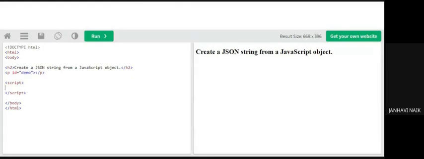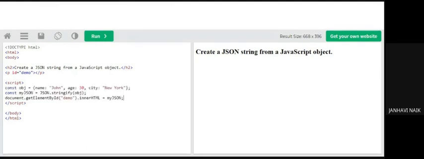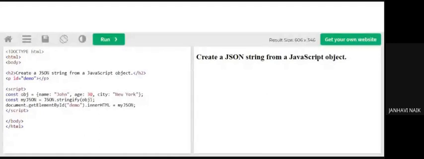In between the script, I have declared a constant whose name is obj, with name John, age 30, city New York. Then a constant myJSON, using the function JSON.stringify, and in brackets obj.